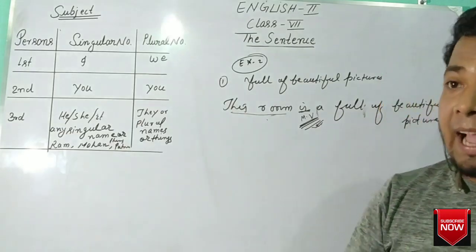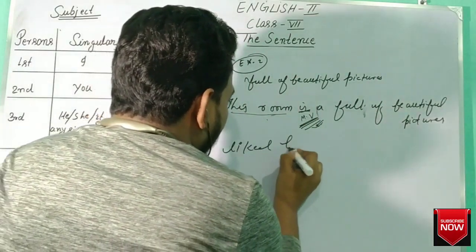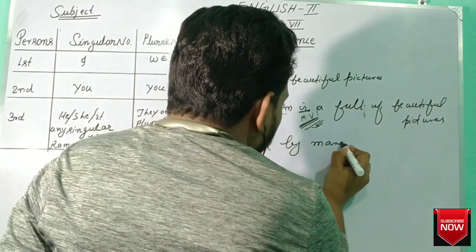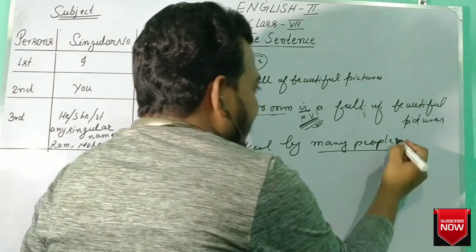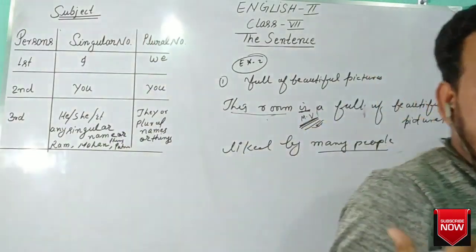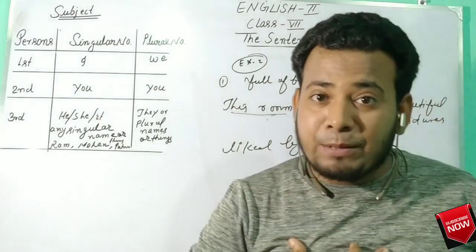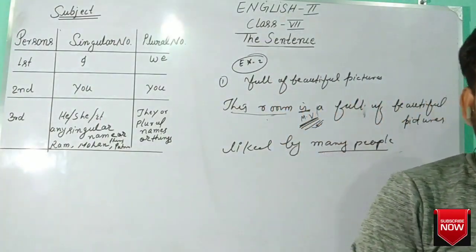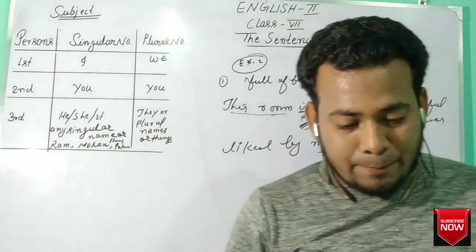Now you tell that she has come 2 hours late. Liked by many people. Now here, liked by many people is not a sentence. It is a phrase. Now you can say that I am liked by many people. He is liked by many people. They are liked by many people. Okay. In this way we can make a sentence.